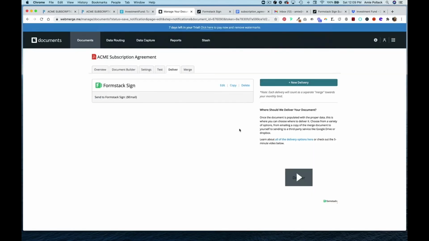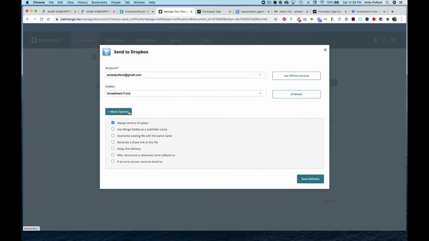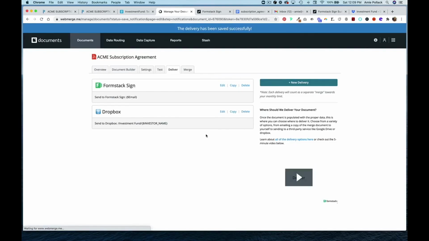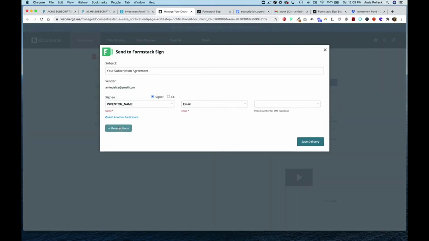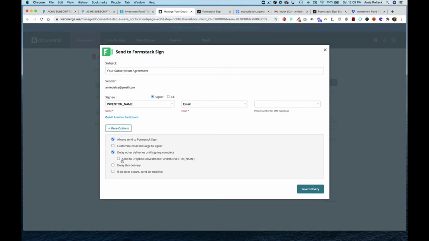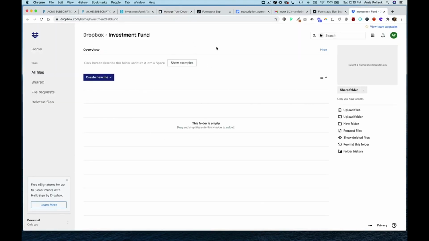So we're going to set up a new delivery. So we'll select the folder that we want to send this to. And then under More Options, we're going to use Merge Fields as a subfolder name. And then hit Save Delivery. And now we're going to go back into Formstack Sign, and under More Options, we're going to click Delay Other Deliveries until signing is complete. And now we have the option to say that we're going to delay sending this to Dropbox until signing is complete. So Save Delivery. And right now I have my Dropbox that's empty.